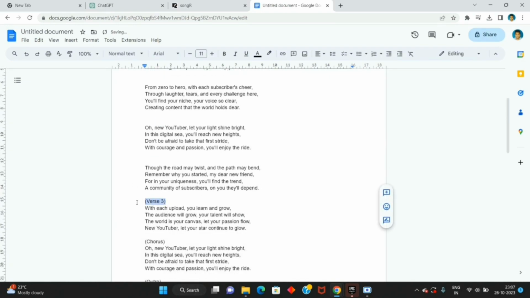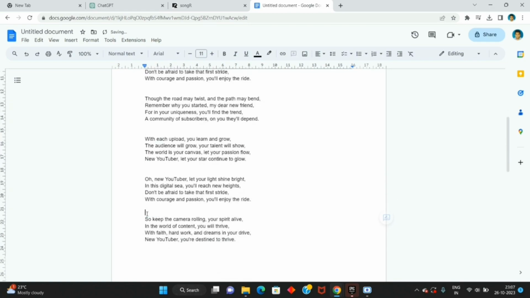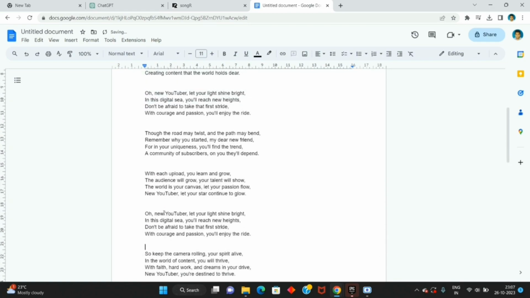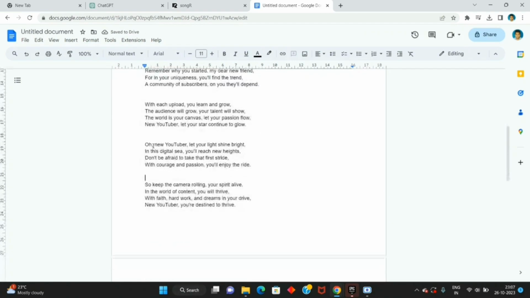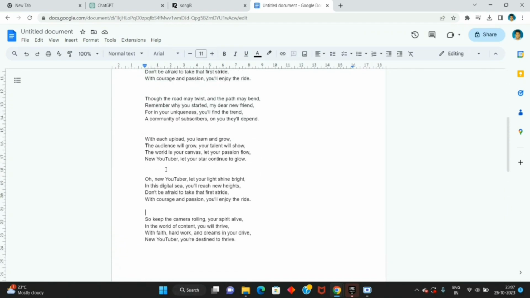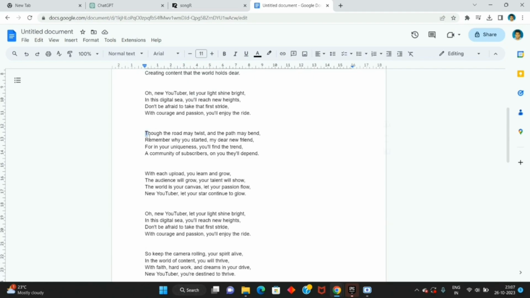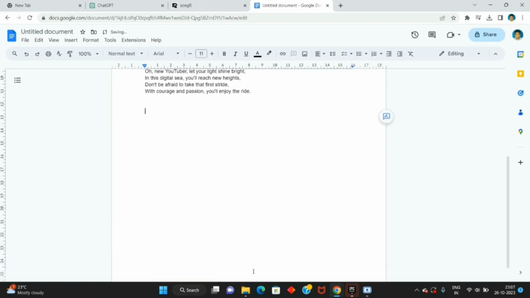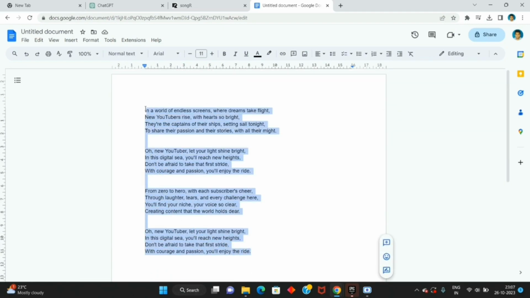Another thing to keep in mind is that the AI tool that we'll be using for generating this song has only a 750 character limit. So we can't use the whole lyrics because I think it's exceeding the 750 character limit. So I'll remove these 4 paras from here and copy only these lyrics.